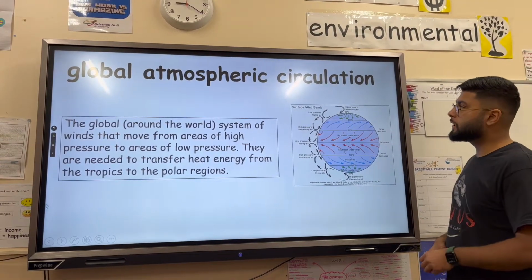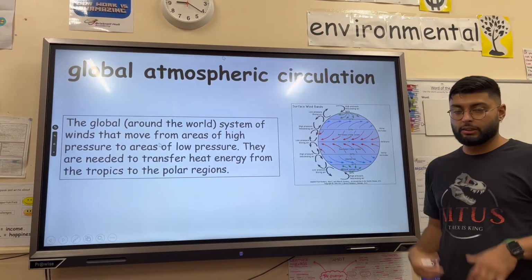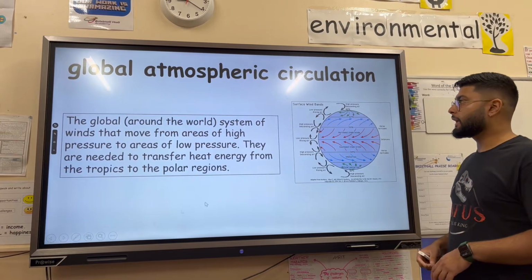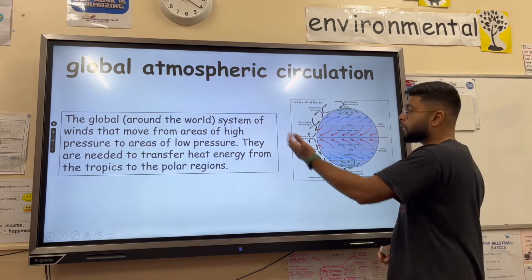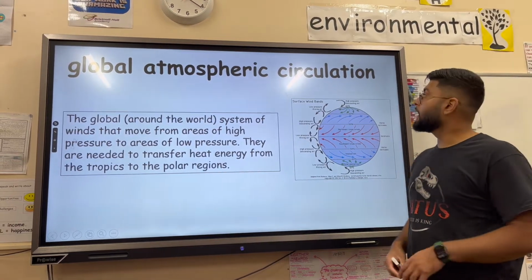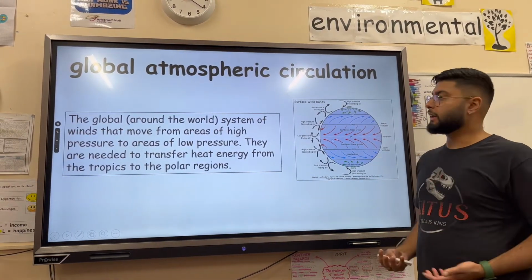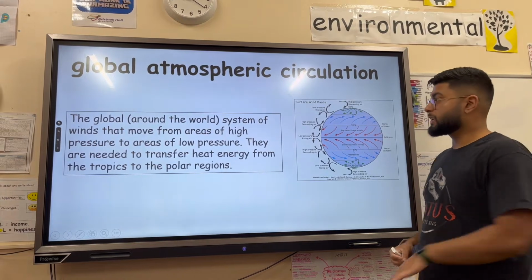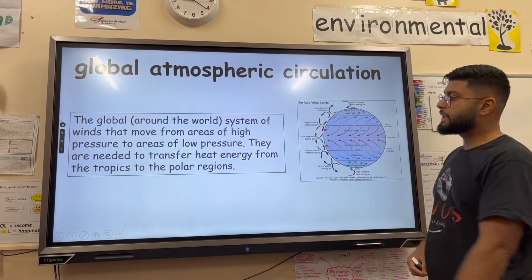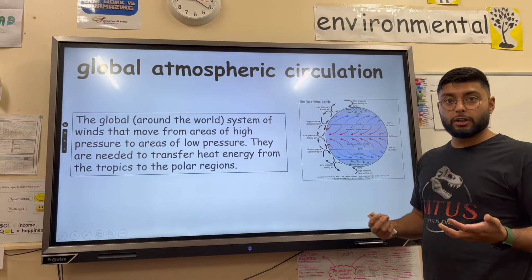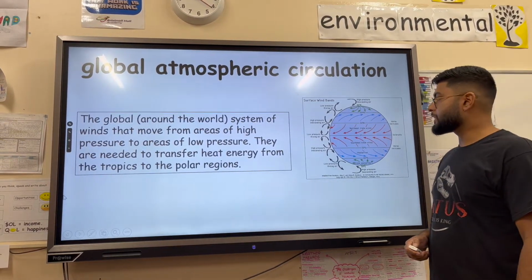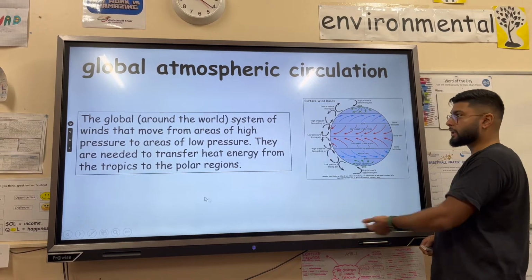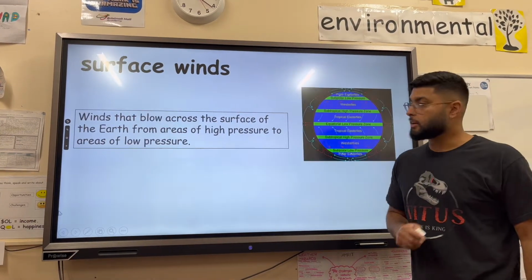So the first word, global atmospheric circulation, looks quite daunting, but we can break it down. So global, we're talking about the movement of air around the world. Atmos means anything to do with air, and circulation is circulating or moving around the world. So it is the global system of winds that move from areas of high pressure to low pressure, so along a pressure gradient, which you'll learn about in science. And you can see the air circulating around in the diagram.